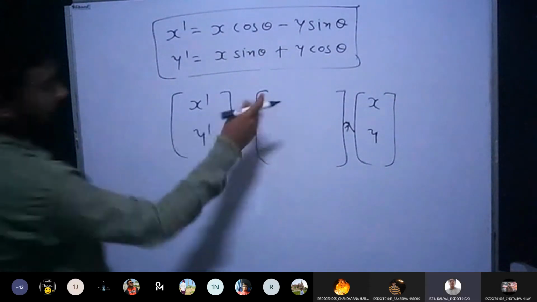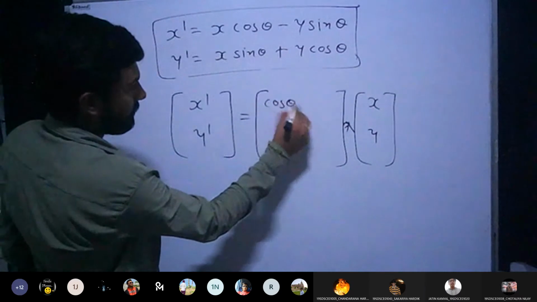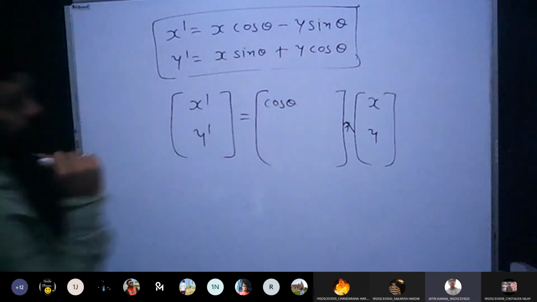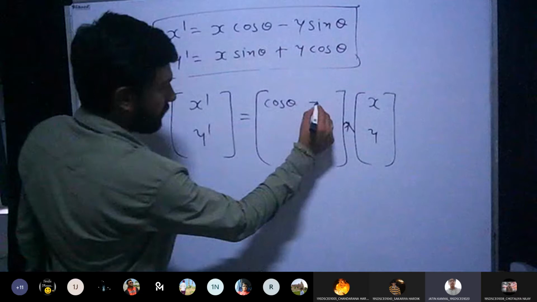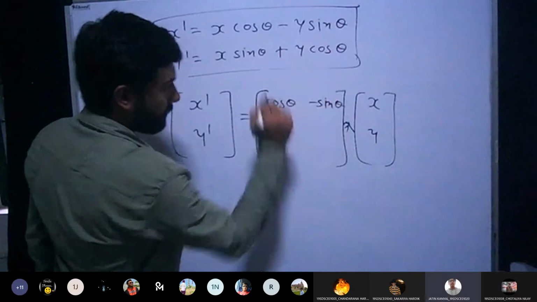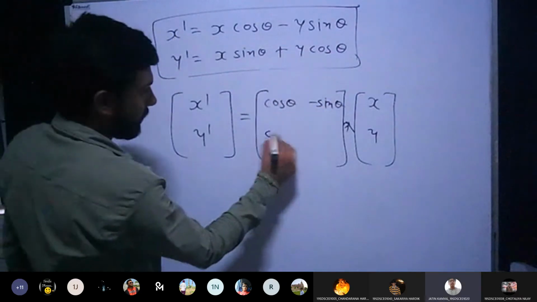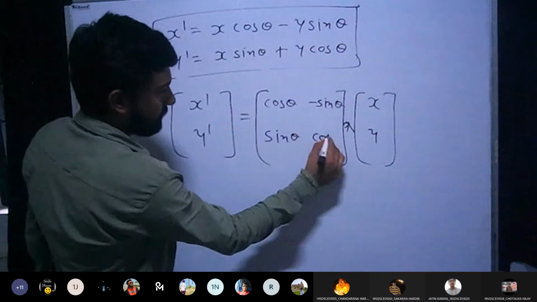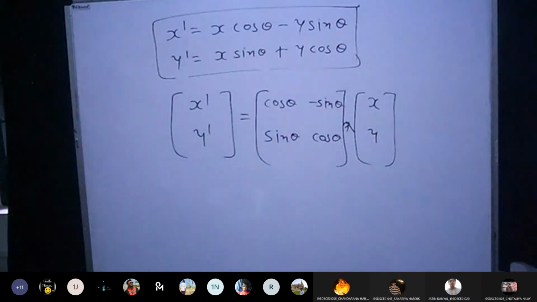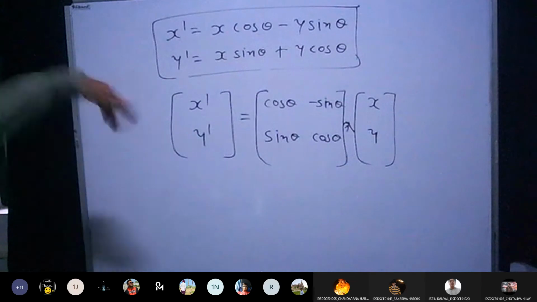Cos theta. And minus sin theta on the side. Very good. Below, sin theta and cos theta. Correct. This is perfect. Now if you multiply both the matrices, you will get the same equations again.